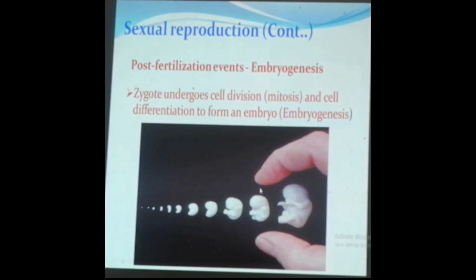Then moving on to the zygote, which will undergo cell division, that is simple mitotic process, and cell differentiation is going to happen to form an embryo. This phenomenon is called embryogenesis. That means embryogenesis refers to the process of development of embryo from the zygote. During this, the zygote will undergo mitotic cell division, and later on the differentiation of the cells will be seen, and the embryogenesis will be complete.